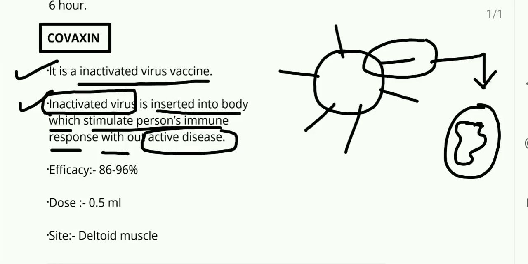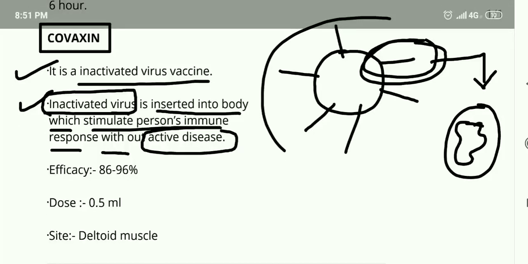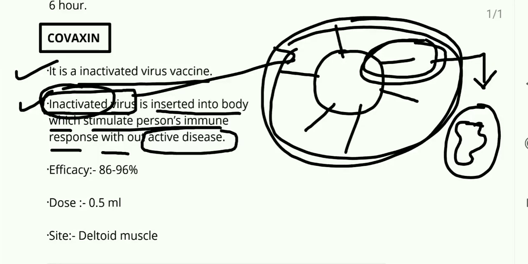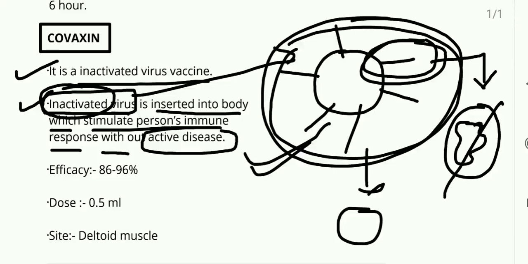But in case of the Covaxin, we are not using only the spike protein. We are using the entire COVID virus or coronavirus, but in the form of inactivated. The thing is, it is inactivated. So the inactivated virus is directly inserted into the human body, not after engineering with any vector. So there is no requirement of vector.